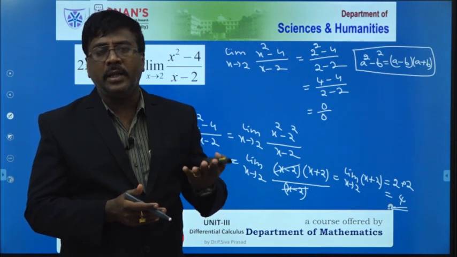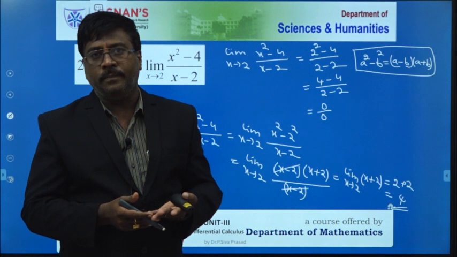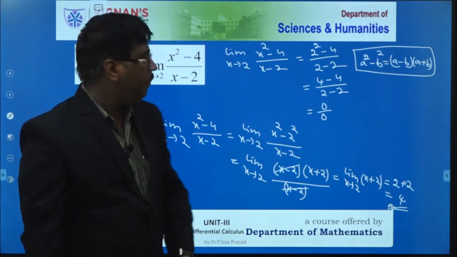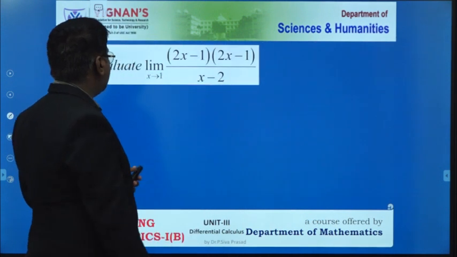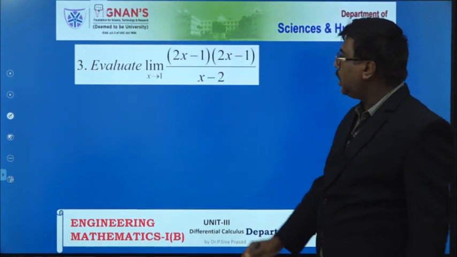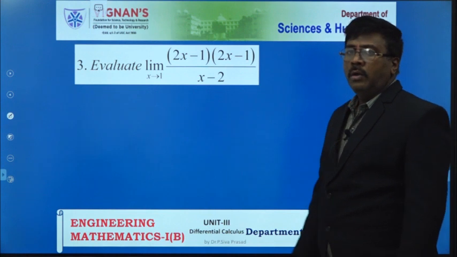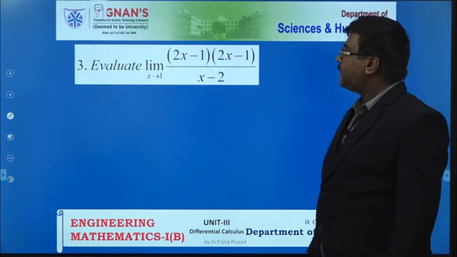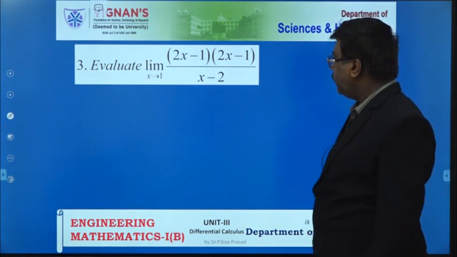Then whatever the value is that we get, that is the limit of the given function. All of you catch my point? So now the third one, please all of you do this problem. Evaluate the limit as x tends to 1 of (2x minus 1)(2x minus 1) by (x minus 2).